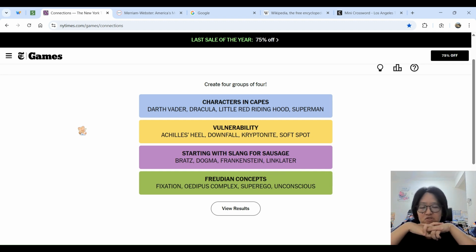Vulnerability, as we know, Kryptonite is related to Superman, which is interesting to use two related things like that. Downfall, just weak. Achilles, he's related to Greek mythology. I think he's a demigod or something like that, half human, half god, and he's dipped into the river to make him invulnerable or something like that. But then, of course, his mom dips him in by the foot, so part of his heel doesn't get through.